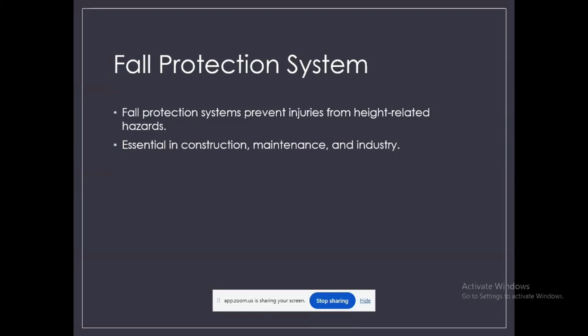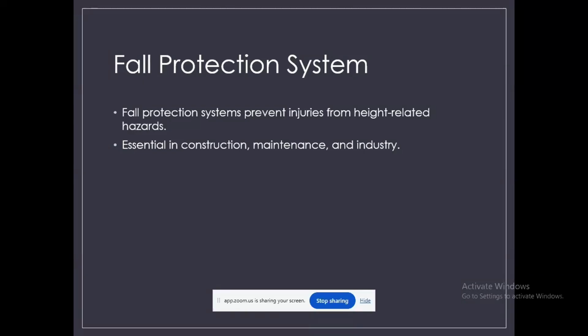Very good evening to all. Today we are going to discuss a very important topic: fall protection. You know that working at height is one of the most common and dangerous activities in construction and maintenance. So, engineering students, you know very well about many serious injuries, and even some major accidents also happen due to falls from height.